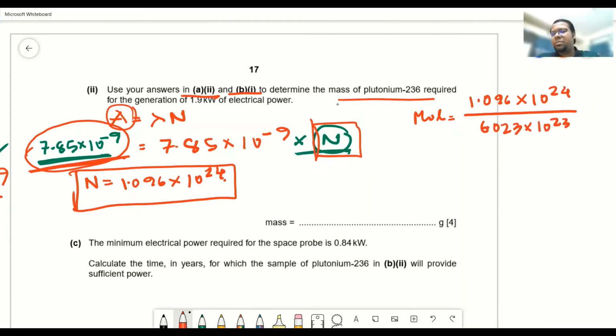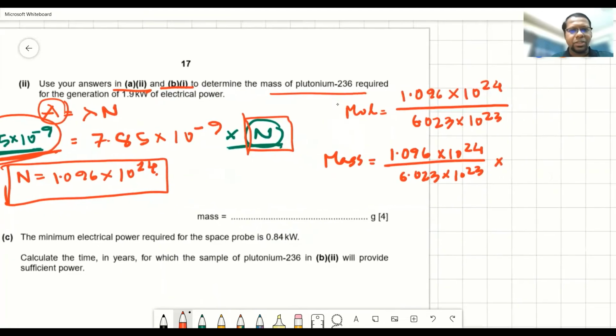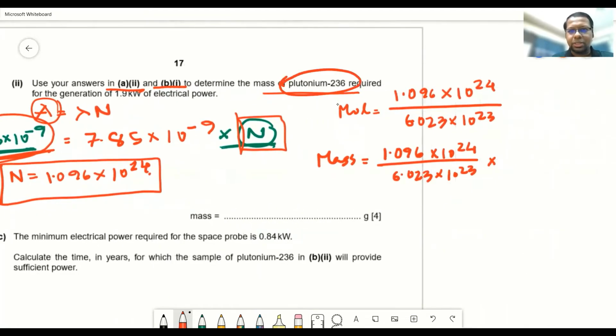If we divide a certain number of nuclei or atoms by Avogadro number, we will have the mole. And if we want to find the mass, we need to multiply this mole by the atomic mass of plutonium, which is 236. The answer we are going to get here will be in grams. That's 430 gram.